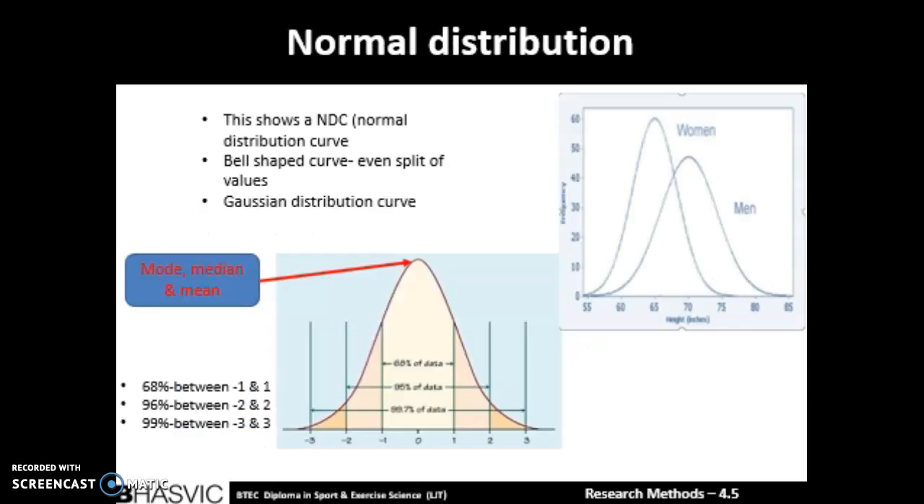Data is not always distributed in the same way, but in an ideal world, all data would be normally distributed. This is where data has an even spread of values from the minimum to the maximum. They should show bell-shaped curves with 68% of the data between the first standard deviation and 96% between the second. Finally, 99% of the data should be between the third standard deviation, and it is also known as a Gaussian distribution curve.